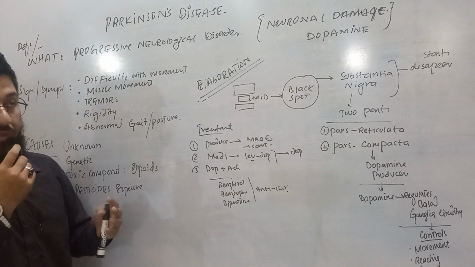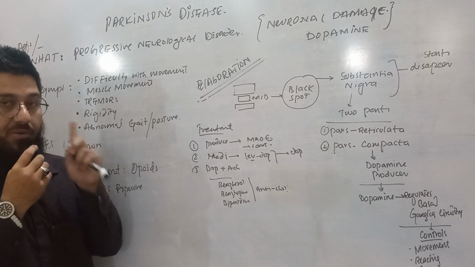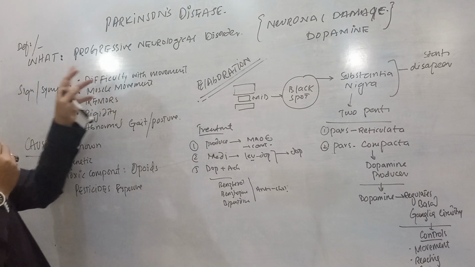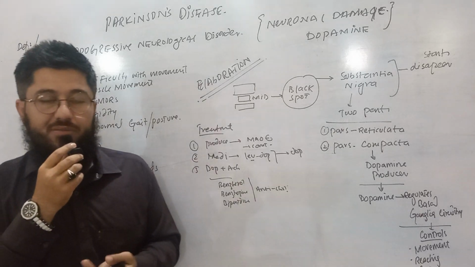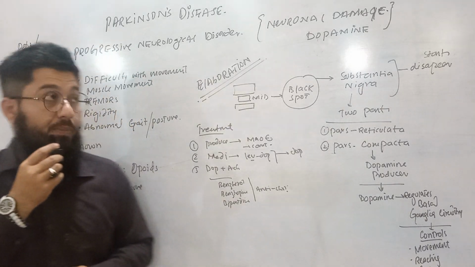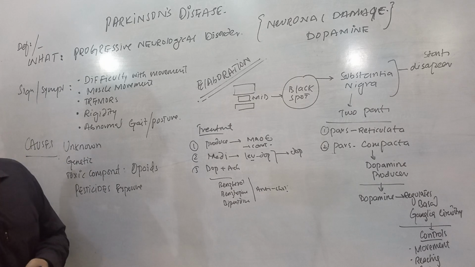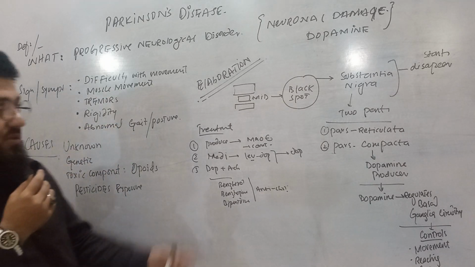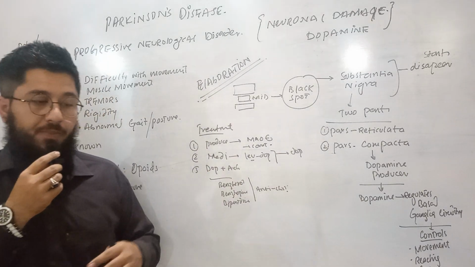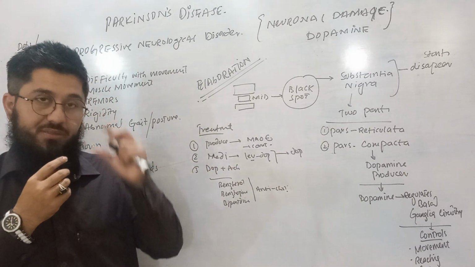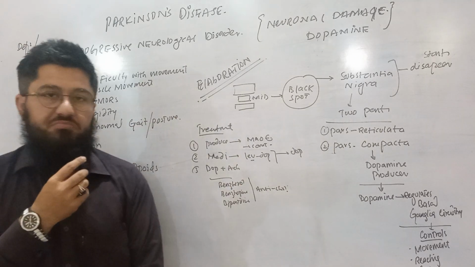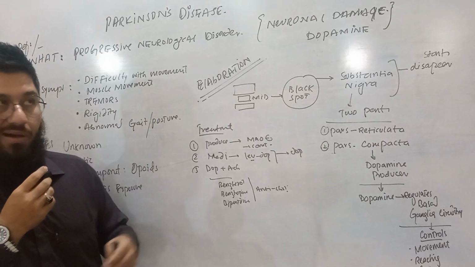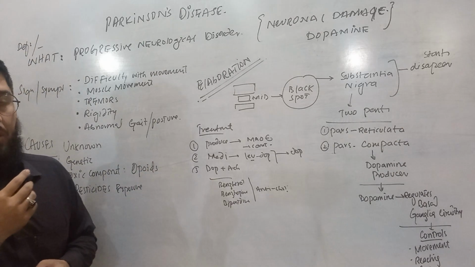Today's discussion is about Parkinson's disease. First, let me tell you about the points that will be discussed today. First of all, we will talk about what Parkinson's disease is, or how to define it. Then we'll talk about the signs and symptoms, then the causes. Further, we will elaborate what is actually happening in Parkinson's disease, the short form of which is the pathophysiology. Then we will talk about the treatment options, how Parkinson's disease is actually managed.